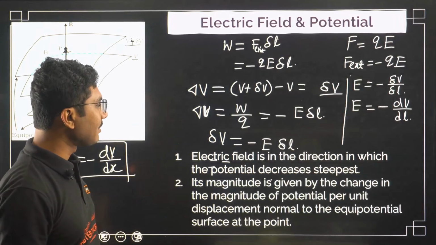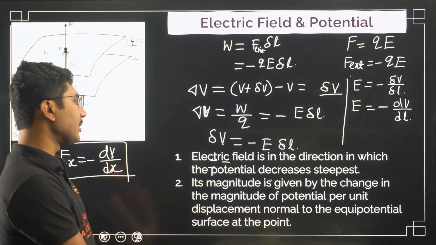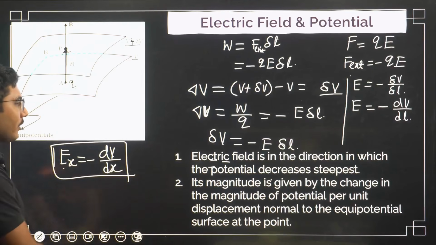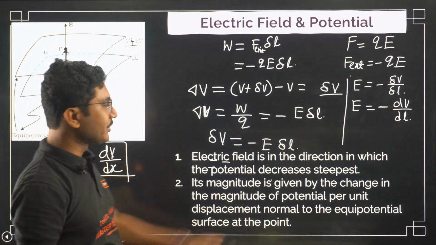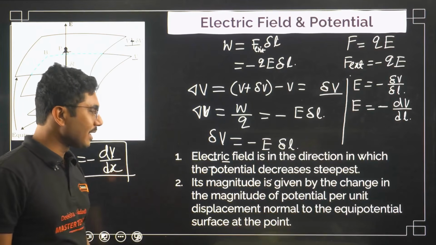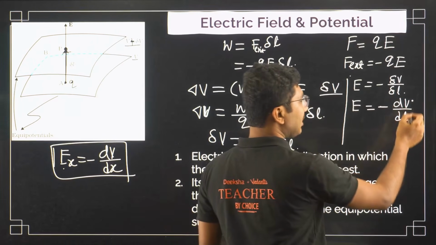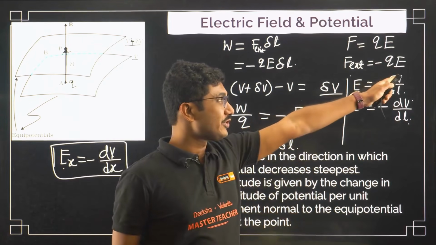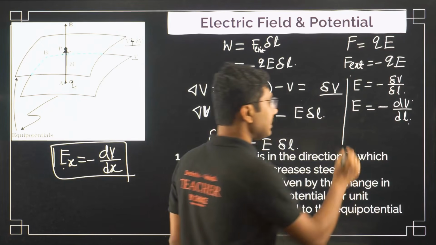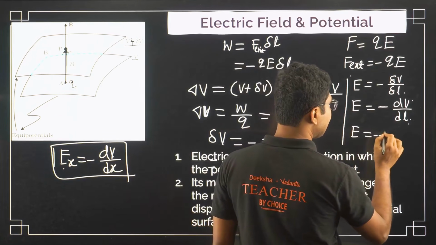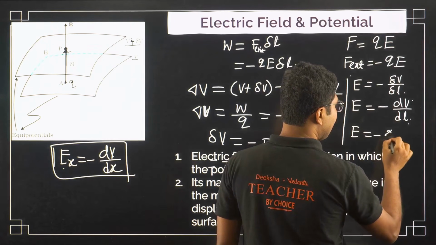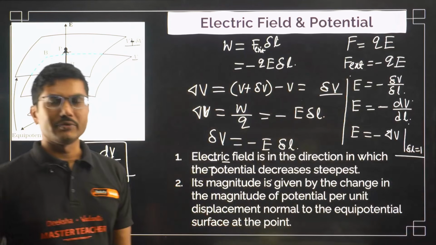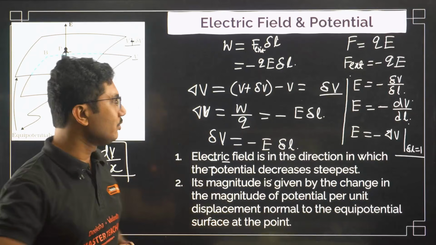The magnitude is given by the change in the magnitude of the potential per unit displacement normal to the equipotential surface at that point. So if you make that delta L equal to 1, then whatever is the change in potential will be equal to the electric field. So E is basically delta V when delta L equals 1.